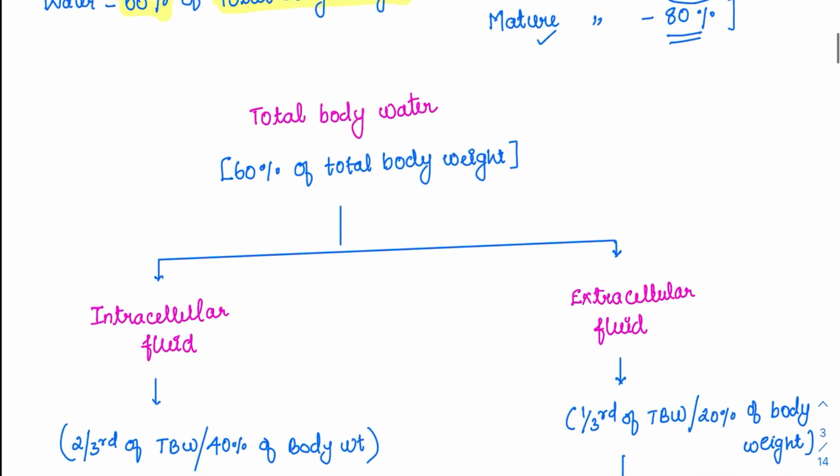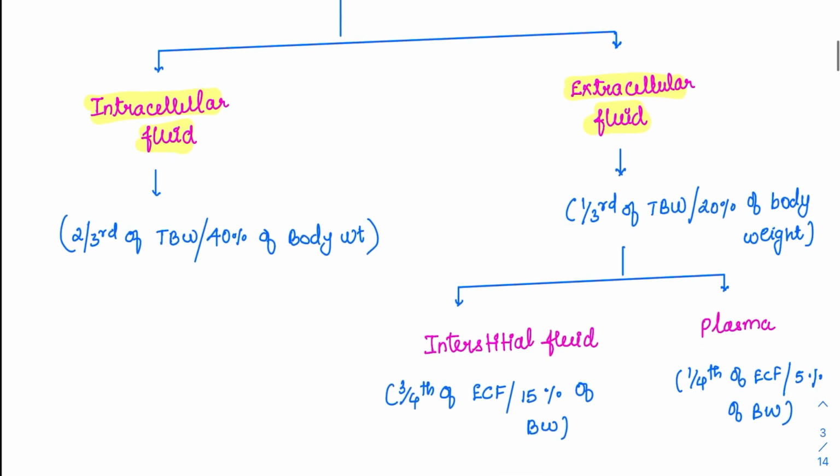Coming to the total body water distribution, how is it distributed? It is distributed into various compartments in the body. Total body water is 60% of total body weight. It is primarily divided into intracellular fluid and extracellular fluid. These are the two primary divisions. There are millions and trillions of cells in the body, which is why the intracellular fluid is more than the extracellular fluid.